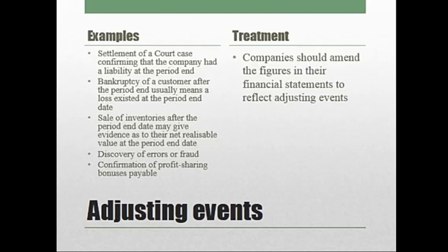Settlement of a court case confirming that the company had a liability at the period end. So during the year, we did not know whether we would win the case in the court or lose the case in the court. So it was on the balance sheet on the liability side as a current contingent liability. So after the reporting period, that is in our example between December and February, it turned out that we lost the case and we have to pay the compensation. So it became a liability.